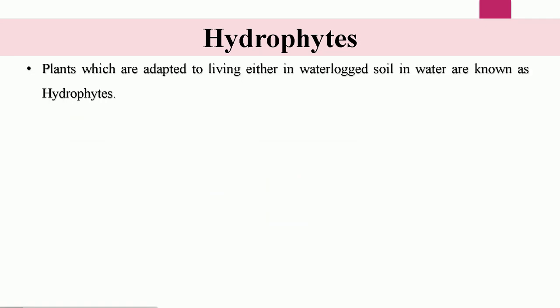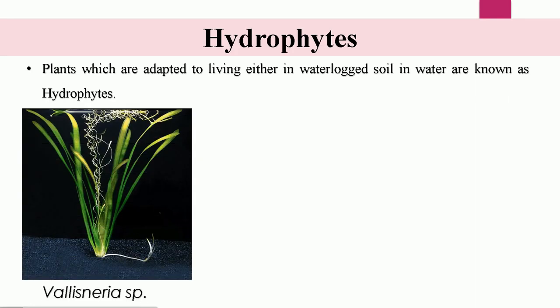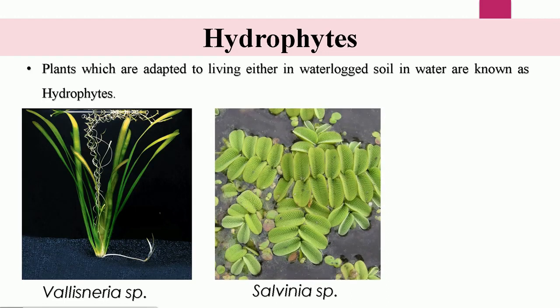First of all, hydrophytes. The hydrophytes are the plants which are adapted to living either in waterlogged soil or in water. They may be either fully submerged in the water like Vallisneria, or they may remain floating or partially submerged in the water like Salvinia or Nelumbo.